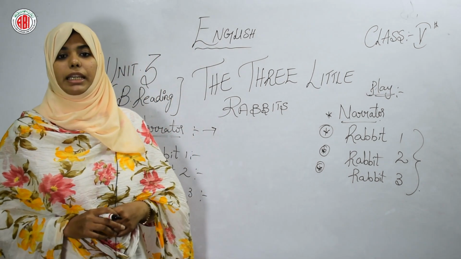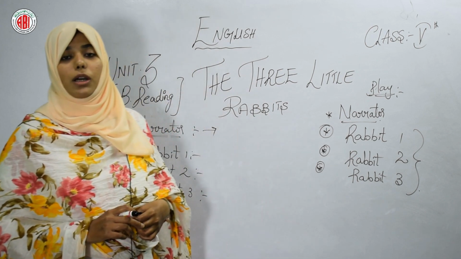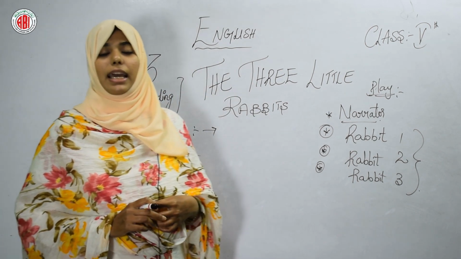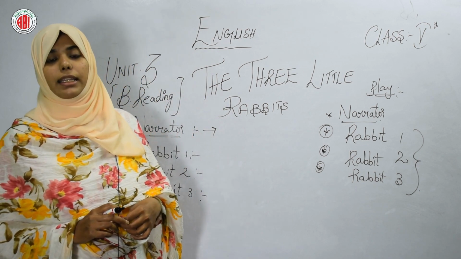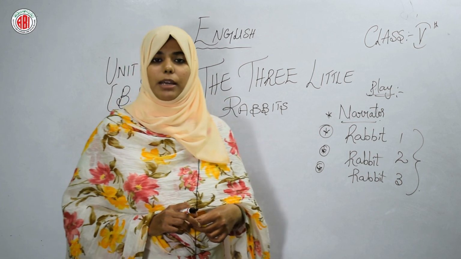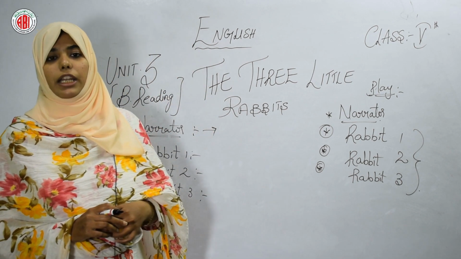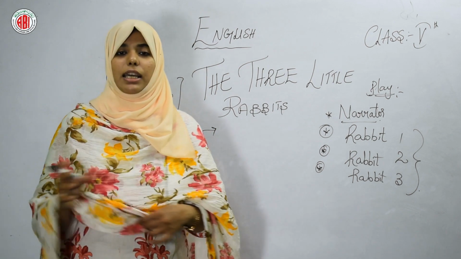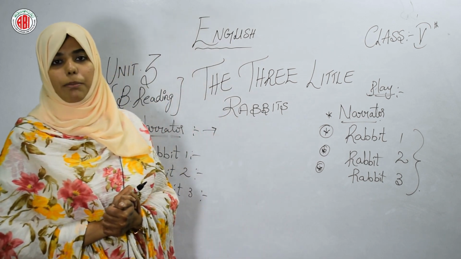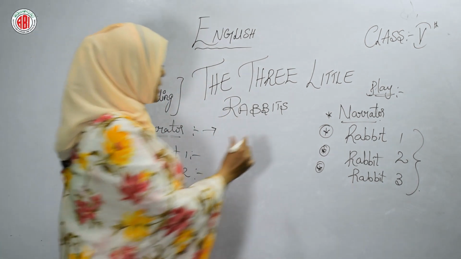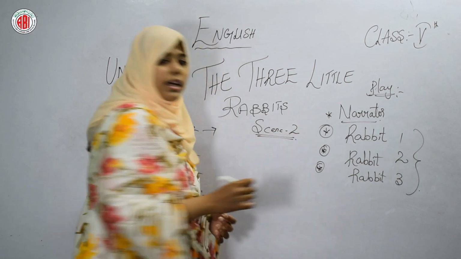Let's see what is happening in scene 2. And they have started singing a song. Why? Because they are so excited that they have left home and started living alone. But what did they say to the mother? That the 3 rabbits are going to live together, but they were so happy that they are living separately and going to build the house individually. Individually means अलग-अलग. उन लोग रहना चाह रहे थे और उन लोग डिसाइड कर लिए थे कि हम अलग-अलग ही घर बिल्ड करेंगे.